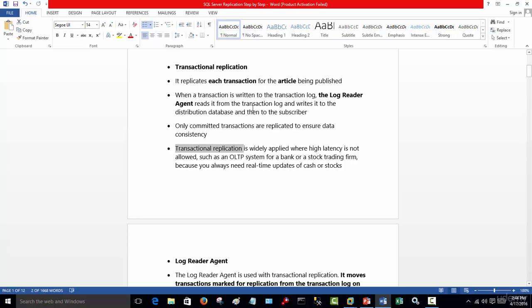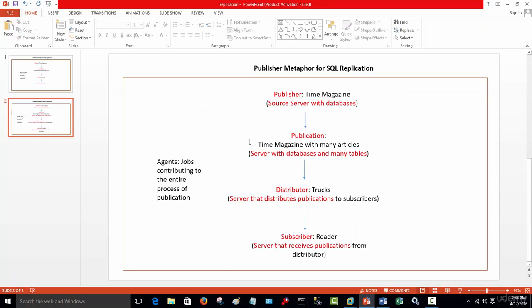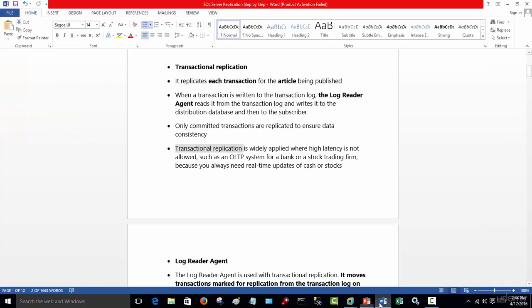When a transaction is written to the transaction log at the source, the log reader agent, remember these are the agents involved in replication, reads it from the transaction log and writes it to the distribution database and then to the subscriber. So the log reader reads the data from the publication here and sends it here to the subscriber. The responsibilities of these specific agents will become clearer as we talk about them individually.